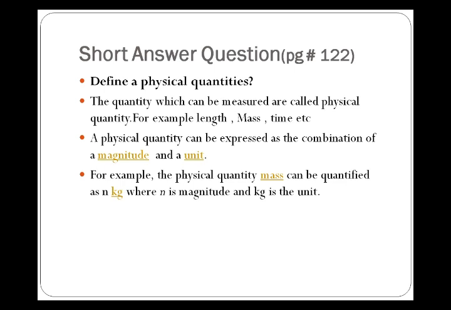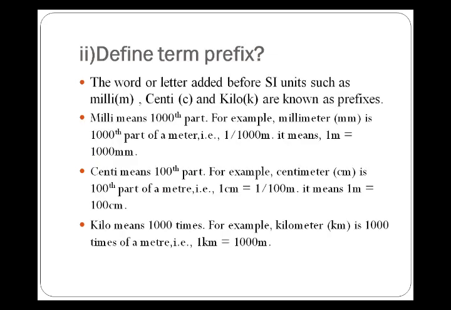And every quantity has two things. The first one is the magnitude, the other one is the unit. For example, if you buy 20 kg of sugar, 20 is the magnitude and kg is the unit. We already discussed this in detail in our previous topic.